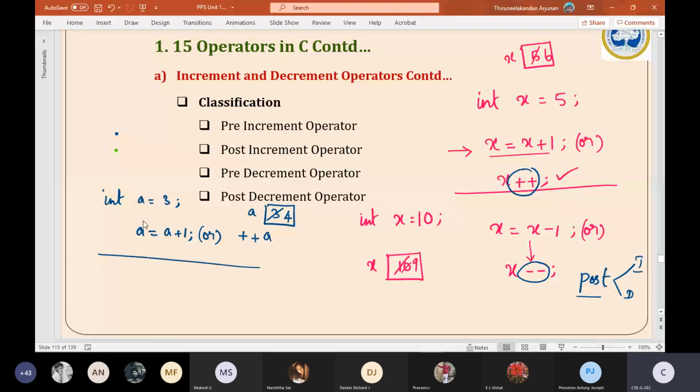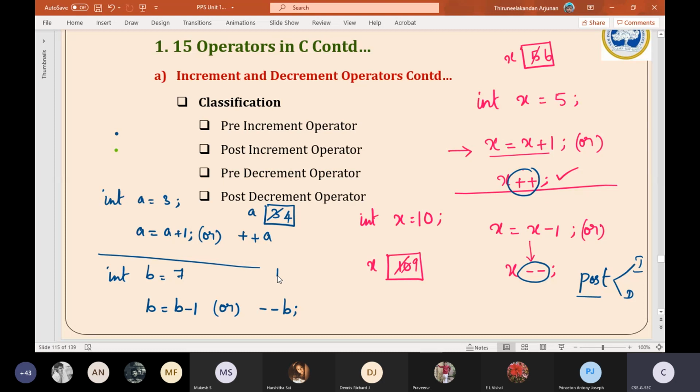Now similarly we can also have int b is equal to 7. This can also be decremented like this, b equal to b minus 1, or otherwise we can write minus minus b.